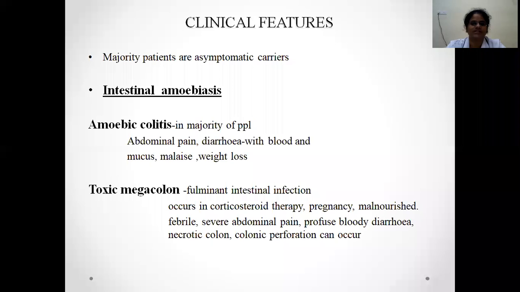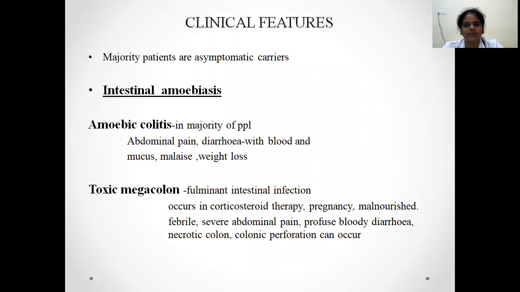Next, coming to the clinical features. The most important thing to remember is that the majority of patients are asymptomatic carriers. The range of clinical syndromes goes from intestinal amoebiasis to extraintestinal amoebiasis. What can be seen in intestinal amoebiasis? It can present as amoebic colitis. 90% of the people are asymptomatic. The remaining 10% are symptomatic. Among this 10% with intestinal amoebiasis, the majority of patients present with amoebic colitis. They'll present with abdominal pain, diarrhea with blood and mucus, malaise, and weight loss.